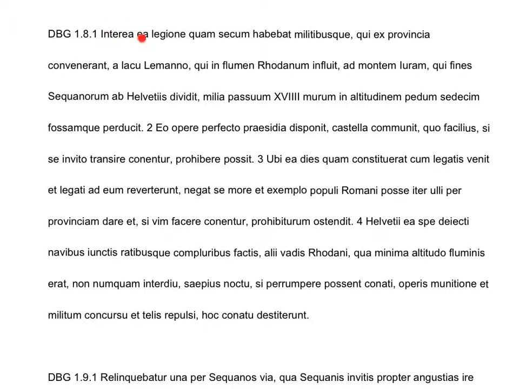Inter ea legione, quam secum habebat, militibusque, qui ex provincia convenerant, a lacu Lemanno, qui in flumen Rhodanum influit, ad montem Iuram, qui fines Sequanorum ab Helvetiis dividit, milia passuum decem et octo murum in altitudinem pedum sedecim fossamque perducit.